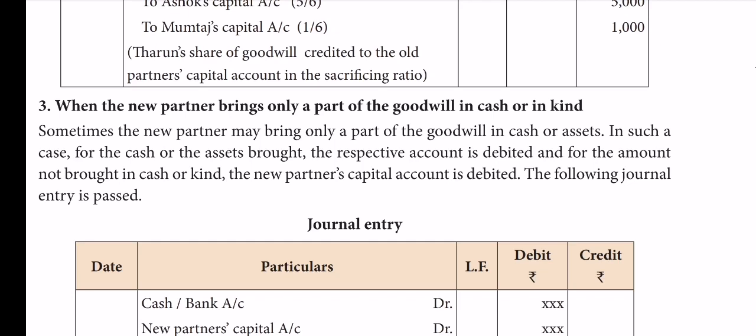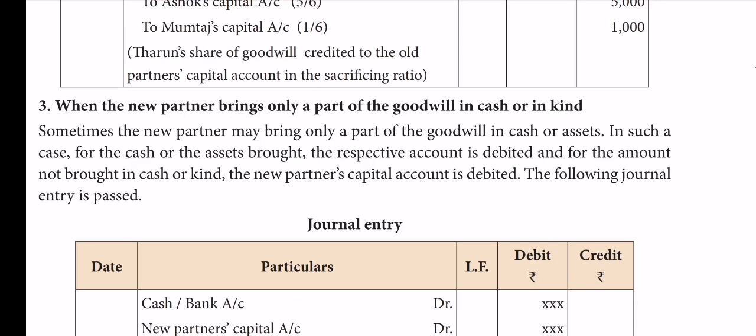Other treatment. Sometimes the new partner brings only a part of the goodwill in cash or asset. In such a case, for the cash or asset brought, the respective account is debited, I mean cash for cash, asset for asset account. And for the amount not brought in cash, the new partner's capital account is debited.